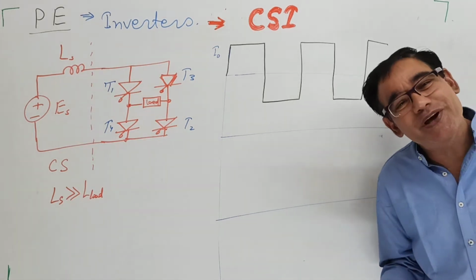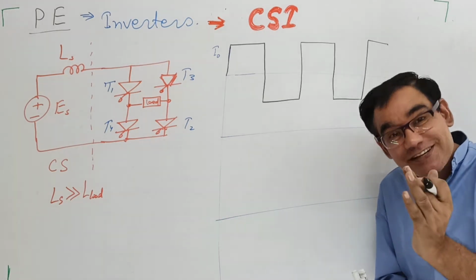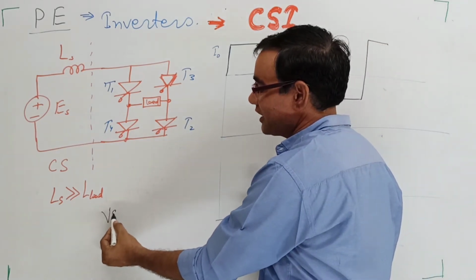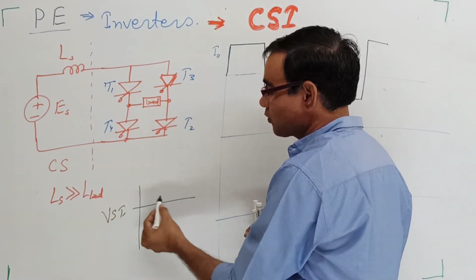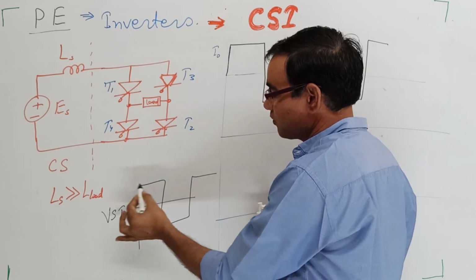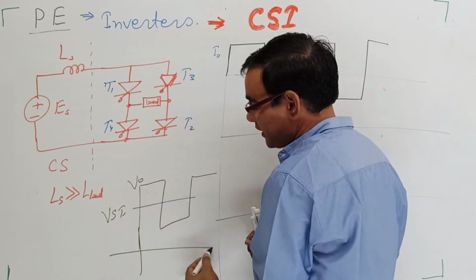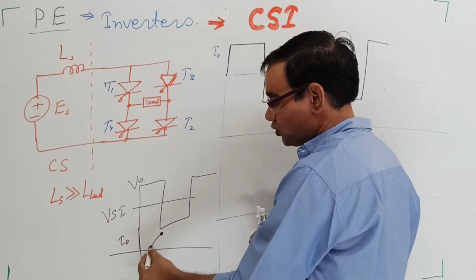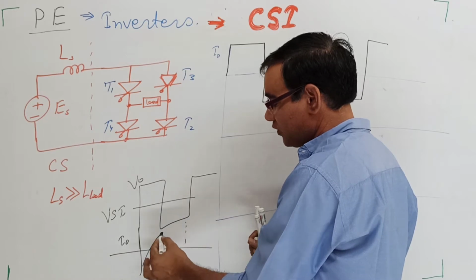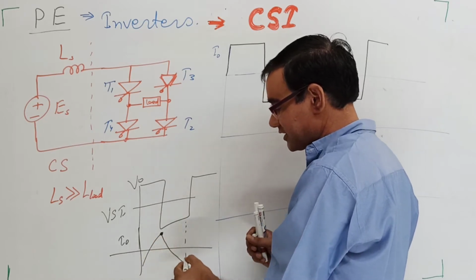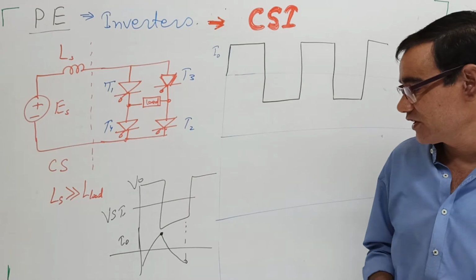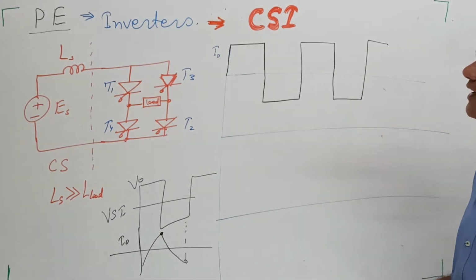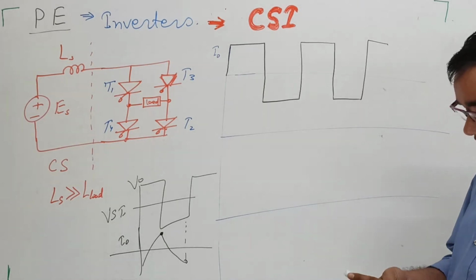This is not a smooth variation. It's a current source, not a voltage source. You'll see in the voltage source inverter, this is the output voltage, and the output current varies smoothly like this. When the voltage is negative, the current becomes negative, but it takes time. It is a smooth variation in the current. So this is the current in the voltage source inverter. But in the current source inverter, this is the current variation.